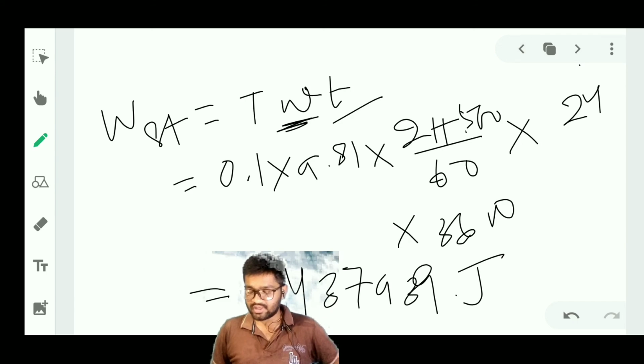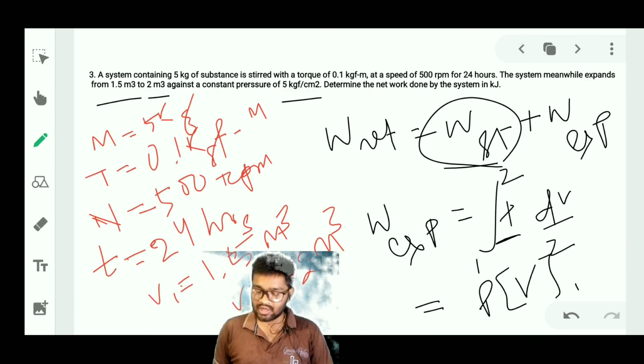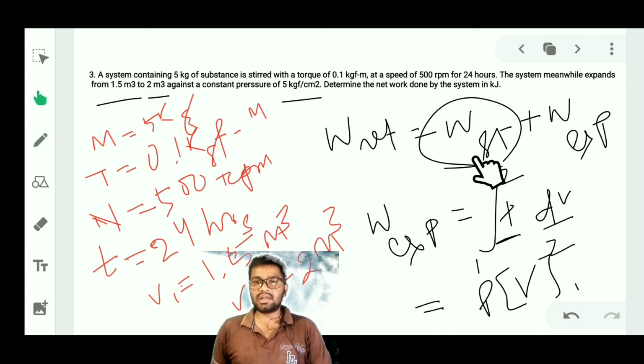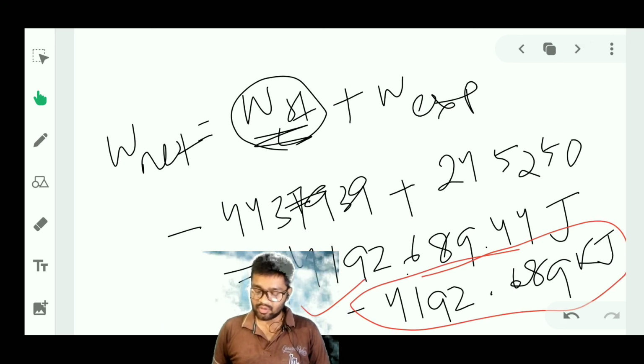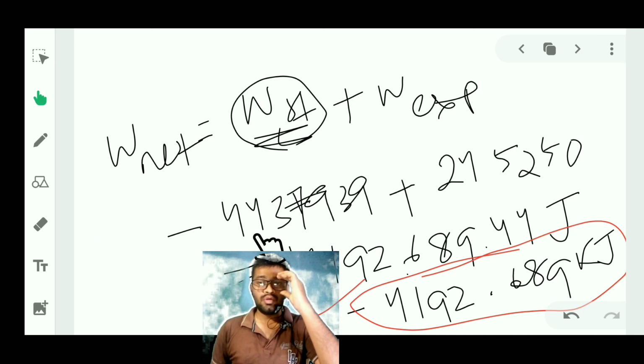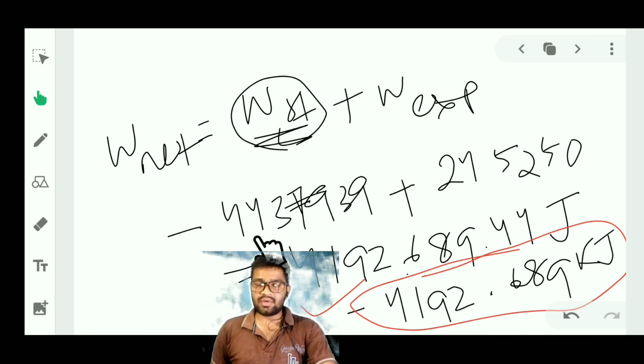The most important thing here was that we have to calculate both the stirrer work as well as our expansion work. I think you have understood now. The important thing here, when we have calculated this value, is that we have to put the negative sign, because we have to take one work as positive and another work as negative. Work done on the system is taken as negative, and work done by the system will be taken as positive. This is a sign convention only.